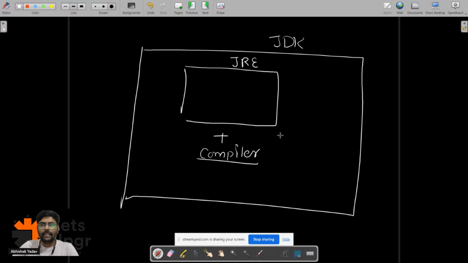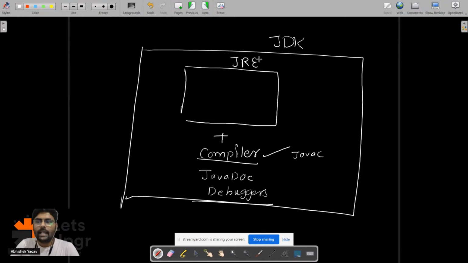Inside the JDK, you have that compiler, that is the javac compiler. Plus you have some Javadoc, plus you have some debuggers to debug your code, right? So you have these things inside the JDK. And this is the Java Runtime Environment. It provides the environment where you can run the Java code.